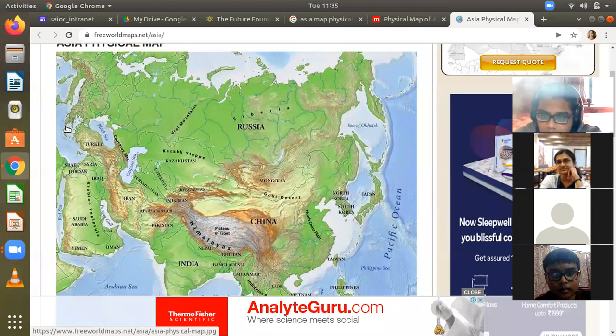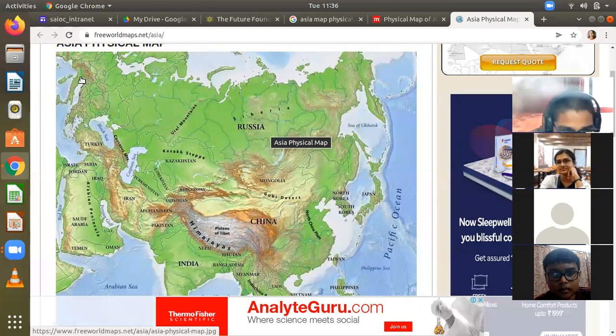And the Mediterranean Sea, Black Sea, Caspian Sea, Ural Mountains, and you have the Ural River. These separate Asia from Europe. You will find the Caspian Sea, Black Sea, and Ural Mountains sharing border areas. So one part of it comes under Asia, one part is shared by Europe.